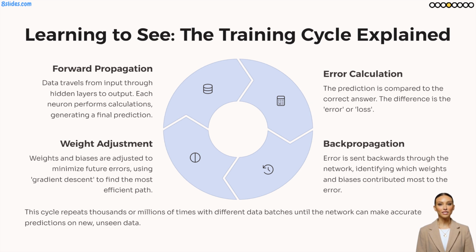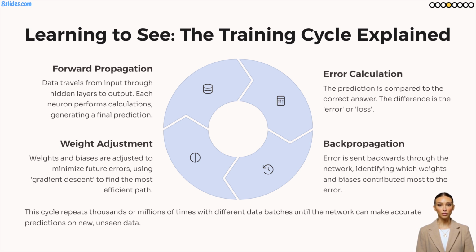A neural network's intelligence isn't innate. It's painstakingly learned through a process called training. Imagine teaching a child to identify animals. You show them a picture of a cat, and they might say, dog. You correct them, saying, no, that's a cat. The network learns similarly. First, during forward propagation, input data, like an image, passes through the network to generate a prediction. Then, the network's prediction is compared to the actual correct answer, revealing an error.